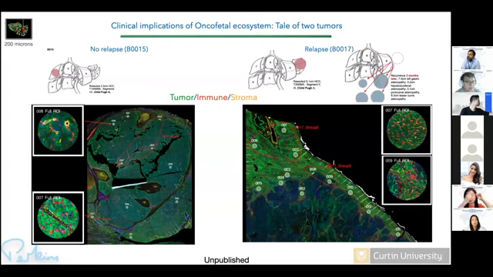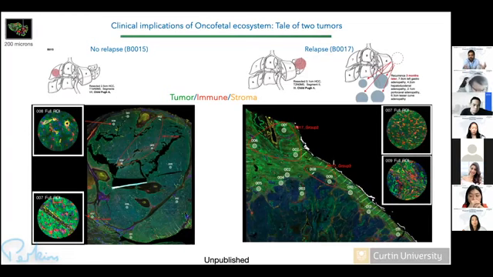Next, what we did, we looked into the spatial transcriptomics. We are looking at the NanoString whole transcriptomic atlas, looking at 18,000 genes, but we are looking at two patient groups. One patient did not relapse, and another patient relapsed very early, within 6 months, right? And actually, this patient relapsed within 3 months.